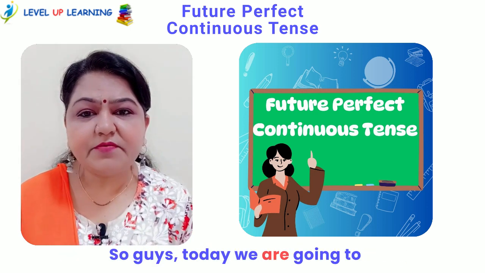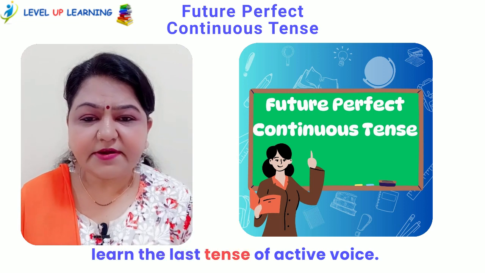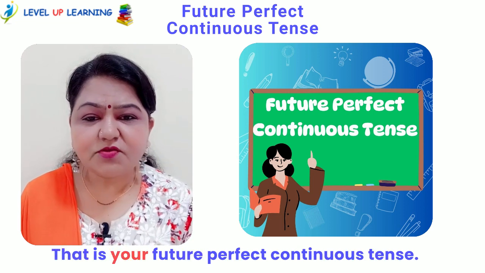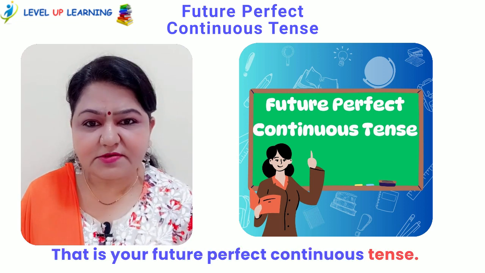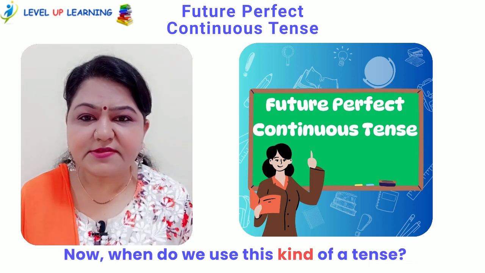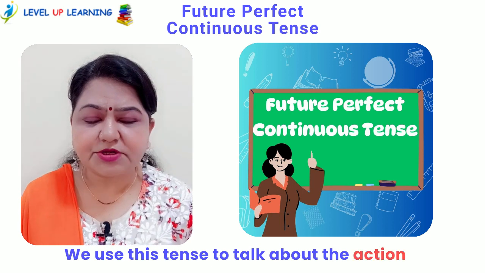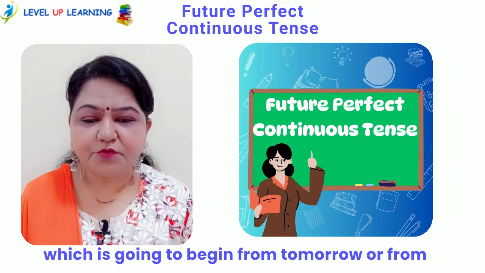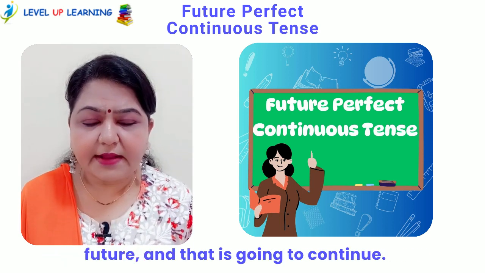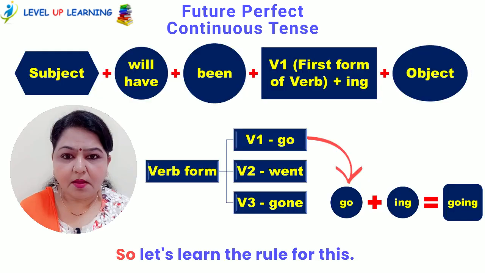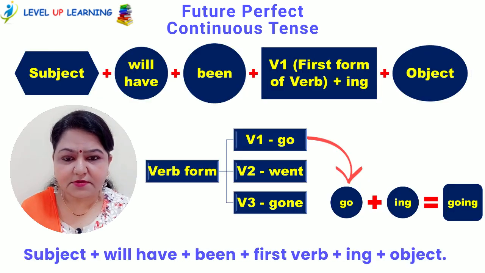So guys, today we are going to learn the last tense of active voice, that is your future perfect continuous tense. Now when do we use this kind of a tense? We use this tense to talk about the action which is going to begin from tomorrow or from future, and that is going to continue. So let's learn the rule for this.